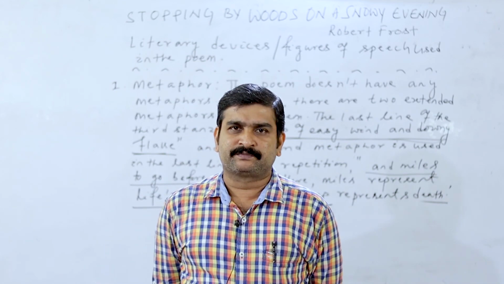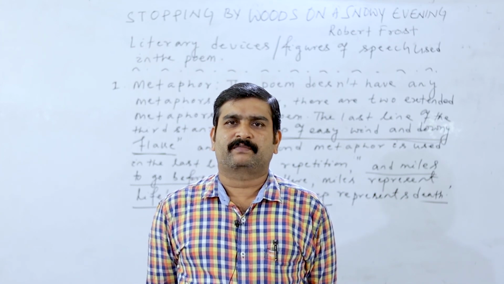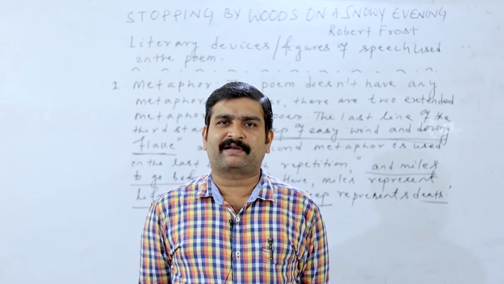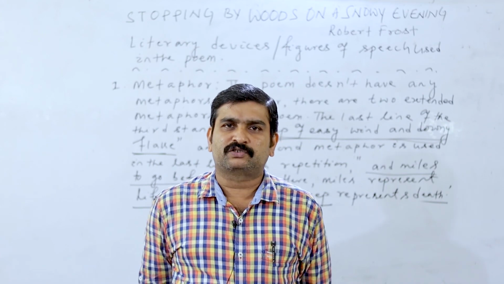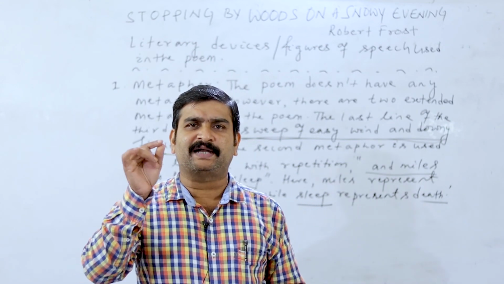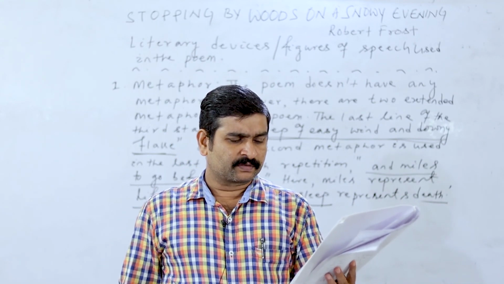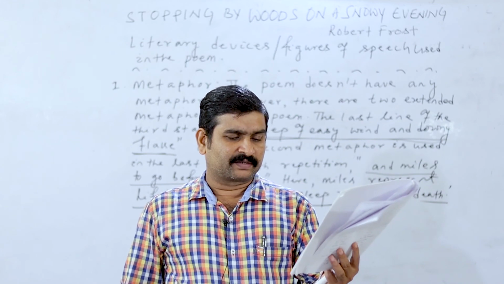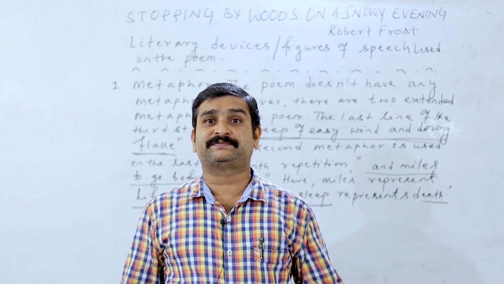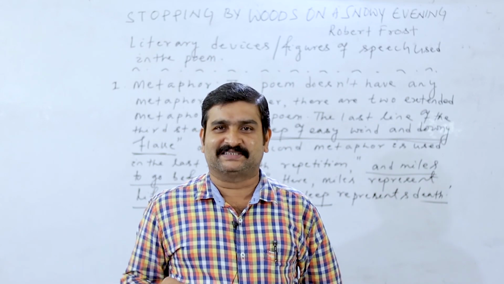That is an image. So when the poet is moving in the forest, he is attracted by the beauty of the woods. So that is an image. Very brilliant lines, interesting lines are available. Imagery is used to make readers feel things through their five senses. Very interesting. So how do you feel these images?